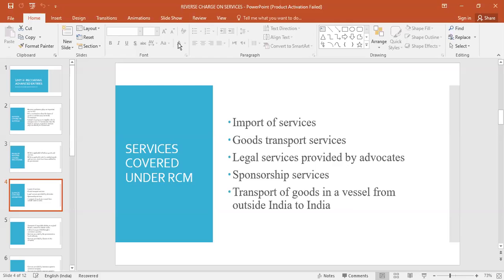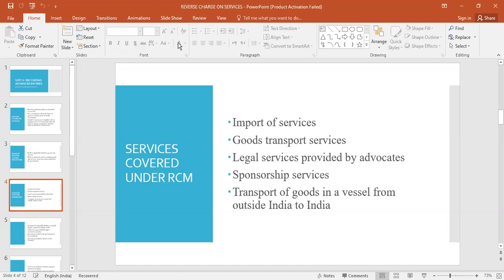Then sponsorship services. A lot of sponsorship services are done by various institutions. So you have to pay reverse charge mechanism. Similarly, transport of goods in a vessel from outside India to India. That means we are importing goods from abroad. In that case also we have to pay reverse charge mechanism.